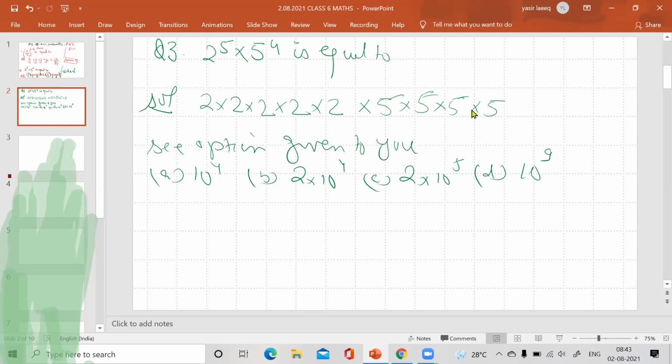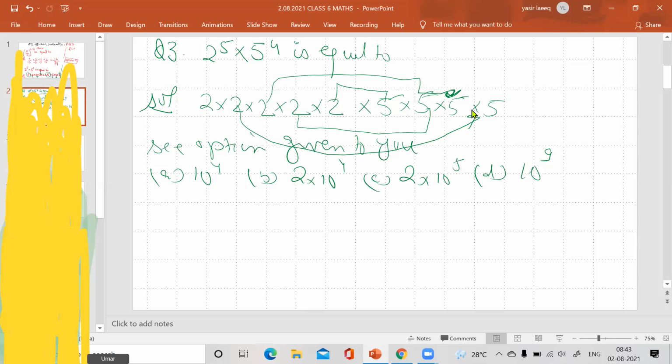Now what we do, we see there is no 5, only 10 is there. So we convert, we make 10. We know that 5 into 2 will be 10. This 2 into 5 will be 10, and again the last one, this is your 10. How many 10s did you make? 1, 2, 3, 4.